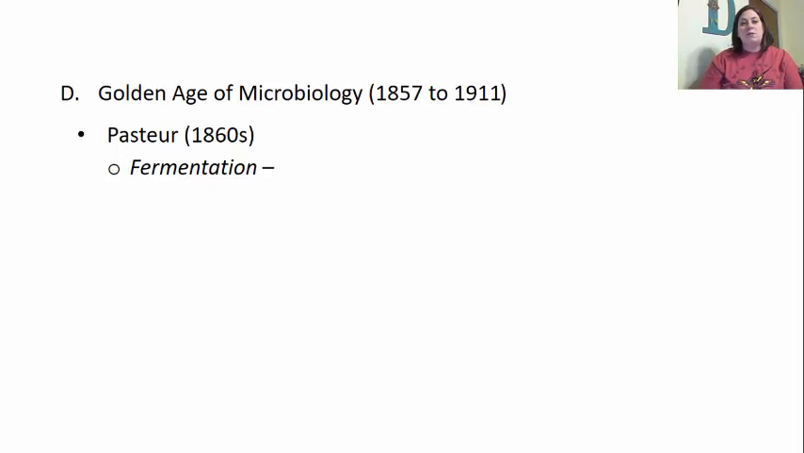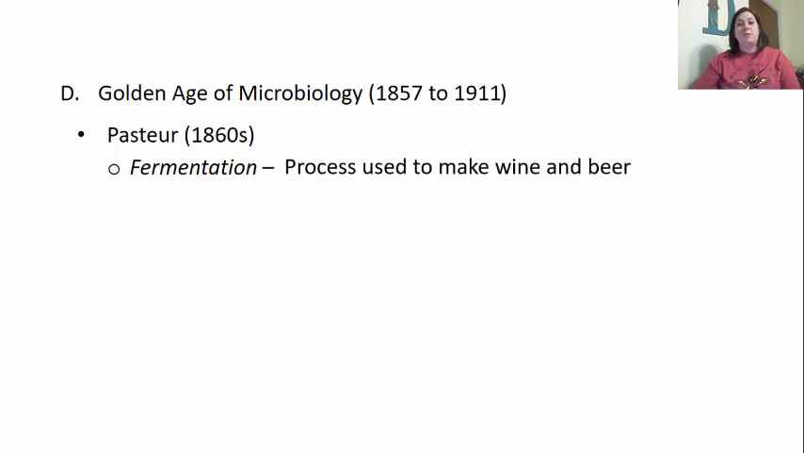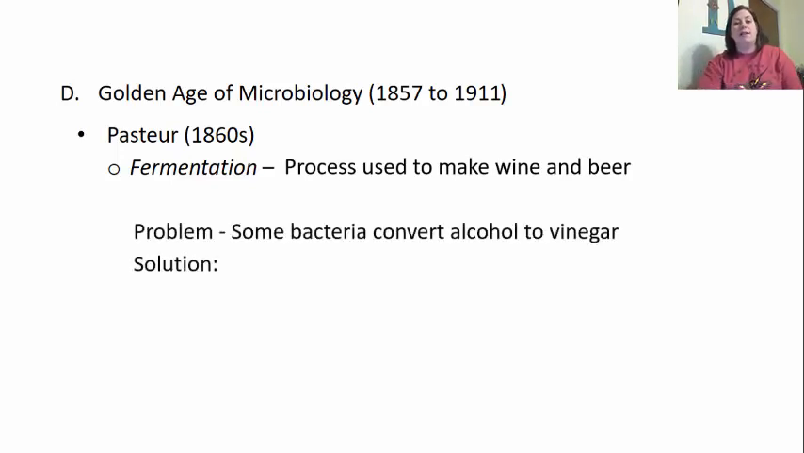So a couple of things we want to look at here with Pasteur. A thing that was really big at the time was fermentation. Fermentation is the process used to make beer and wine. However, there was a problem with this process. The problem is that some of this beer and wine got contaminated with bacteria that converts the alcohol into vinegar, which is not what we want to happen. Okay, we want to stay in that alcohol state, not go into a vinegar state.